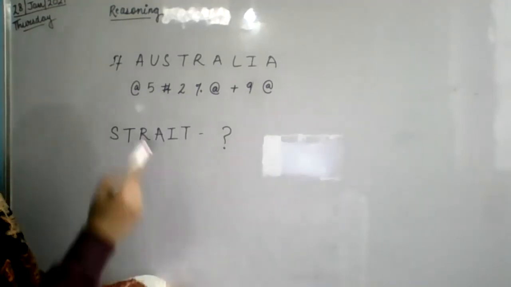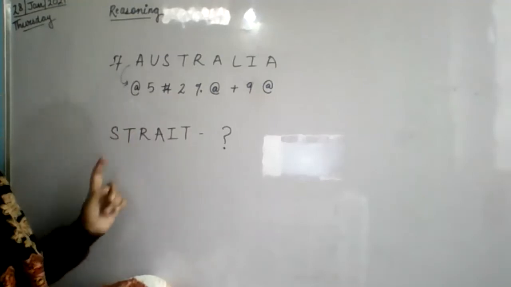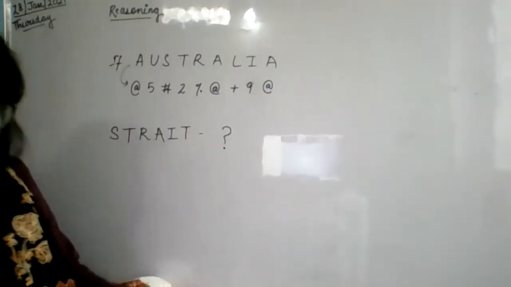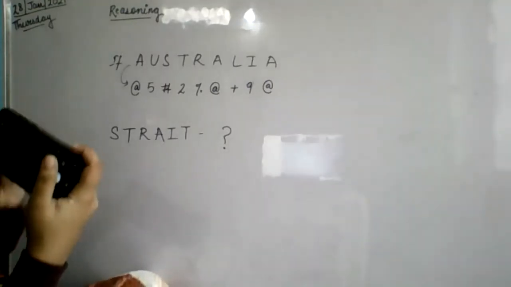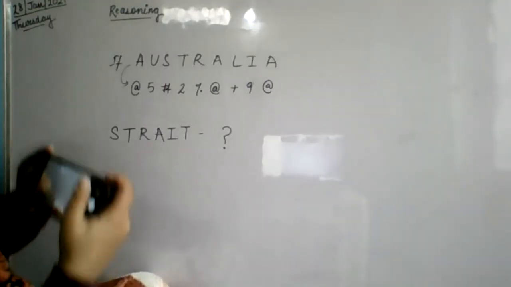If Australia is coded as like this, how will you write straight? Ma'am, in Australia, after 2, what do you have written? Percentage sign.